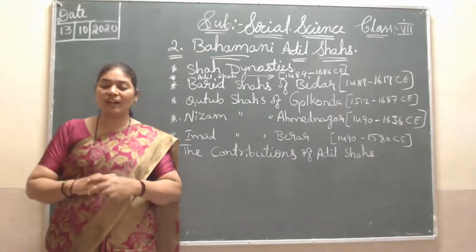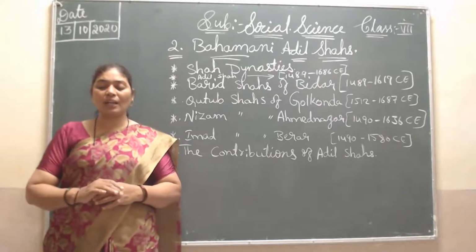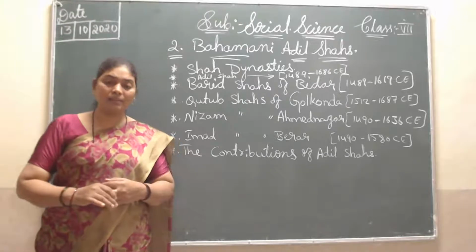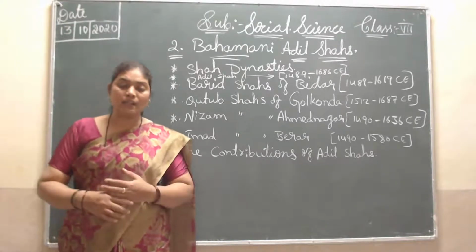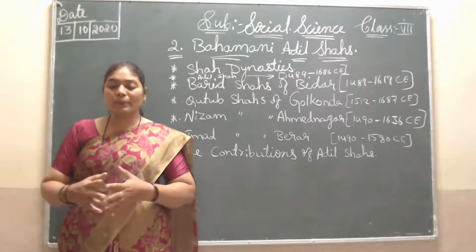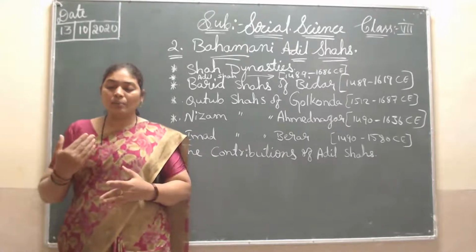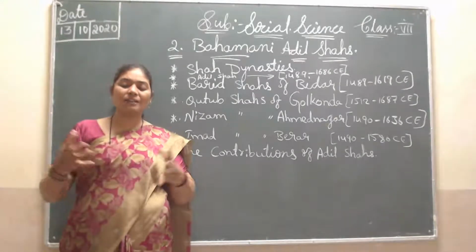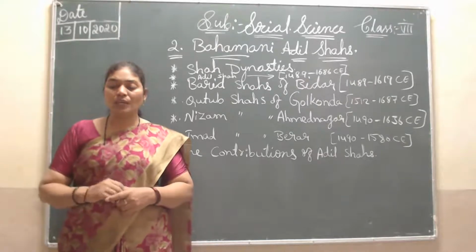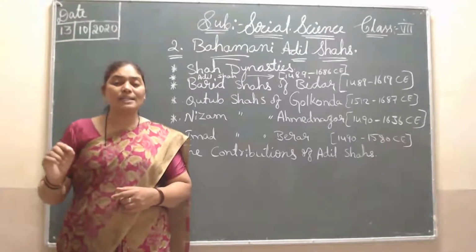So in the history of art and sculpture of Karnataka, the buildings of the Adil Shahis of Bijapur are important ones. When we think of Bijapur, suddenly many buildings come to our mind, like Gol Gumbaz, Ibrahim Rauza, and many more. Here these people built forts, palaces, tombs and mosques, their monuments. All these things are very nice, and their design is the Indo-Islamic style. That style, how they built, is called the Indo-Islamic style.